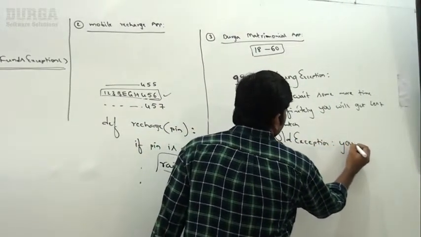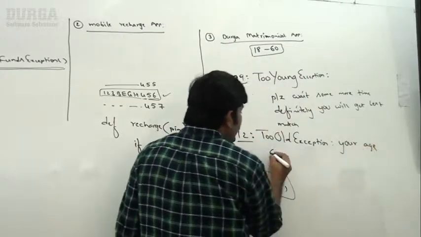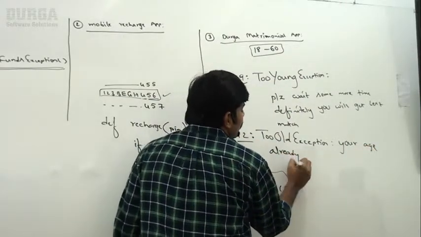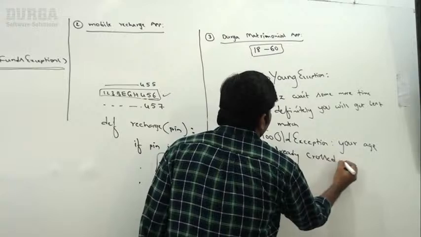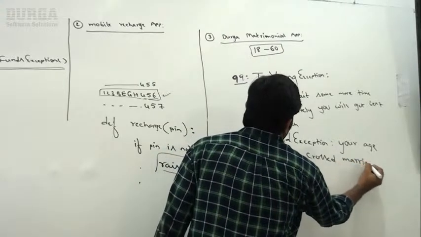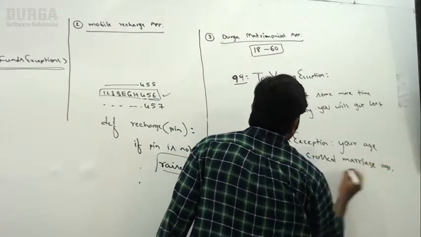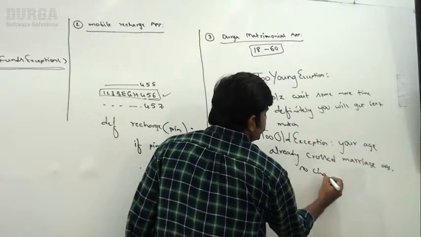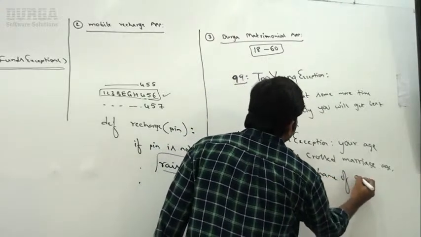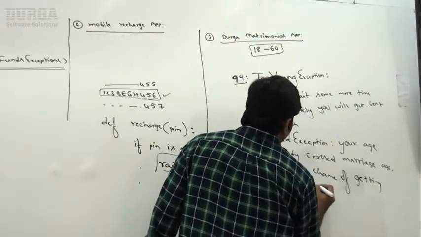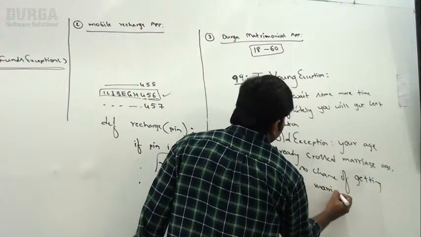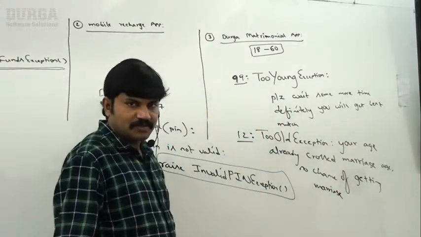Your age has already crossed marriage age. No chance of getting marriage. So this exception I'm going to raise.